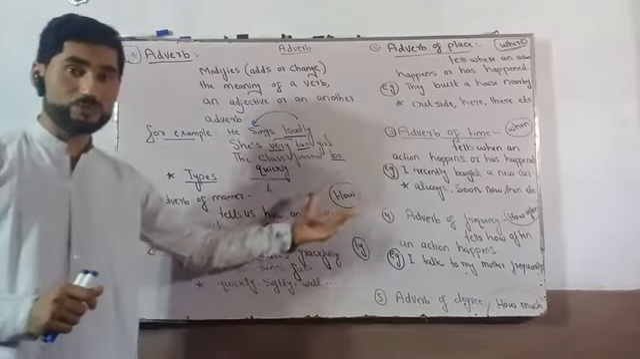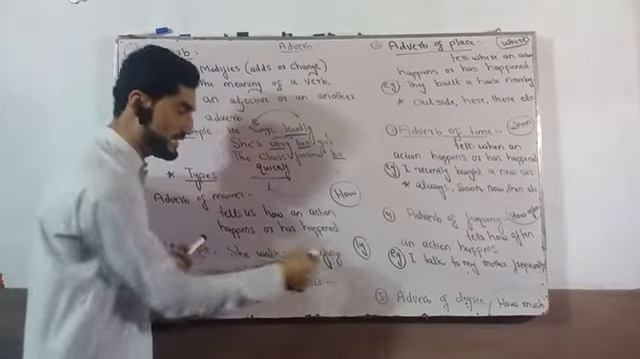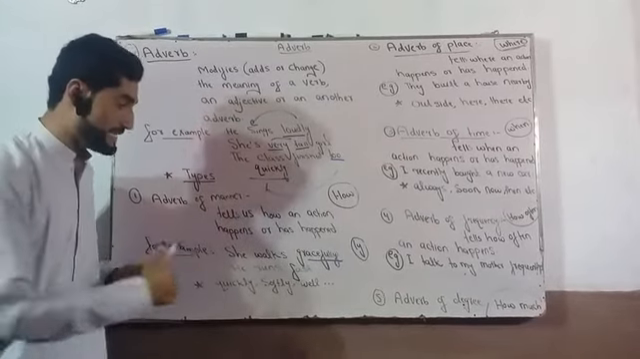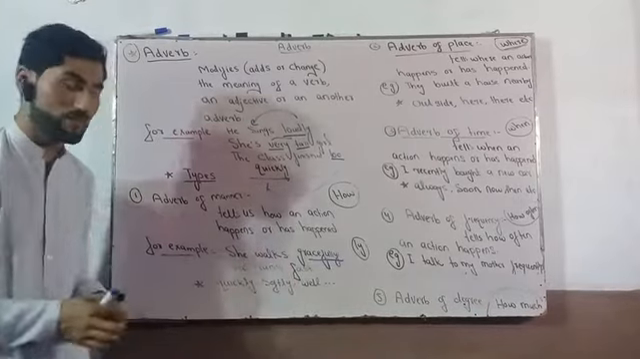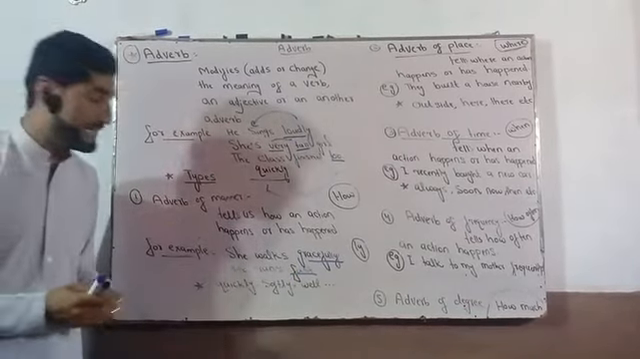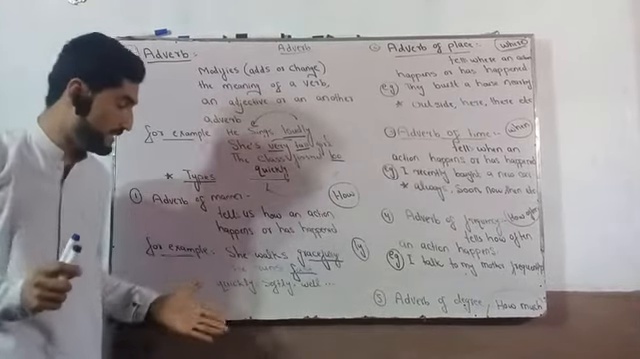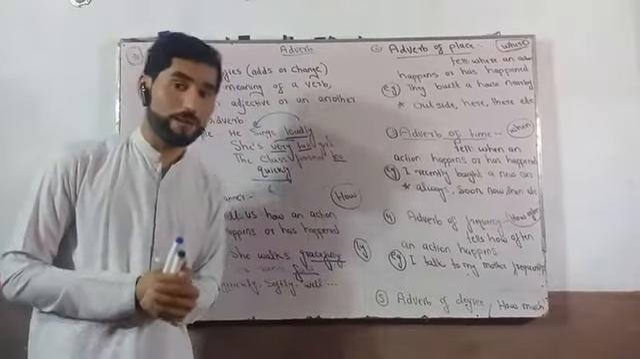Okay, let's understand this with the help of an example. She walks gracefully. In this sentence, gracefully is an adverb, and it's an adverb of manner because it tells how she walks. He runs fast. Fast is an adverb, and this is an adverb of manner because it tells us how he runs. Other examples are correctly, softly, well. These all are examples of adverb of manner.